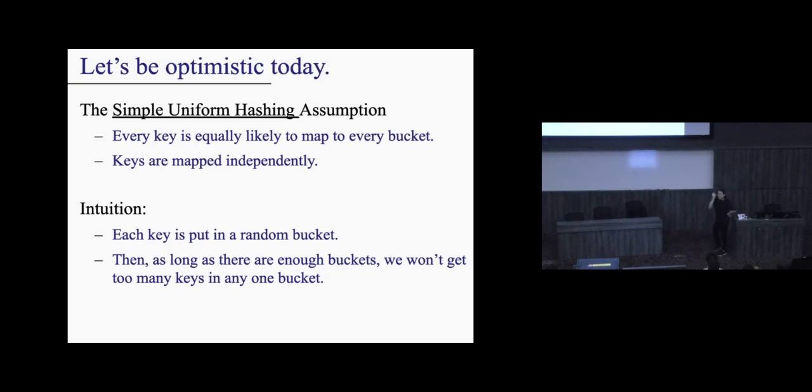Okay, so what does the assumption state? The assumption states two things. It states that every key is equally likely to map to every bucket. That's assumption one. Assumption two is that keys are mapped independently. What does independent here mean?